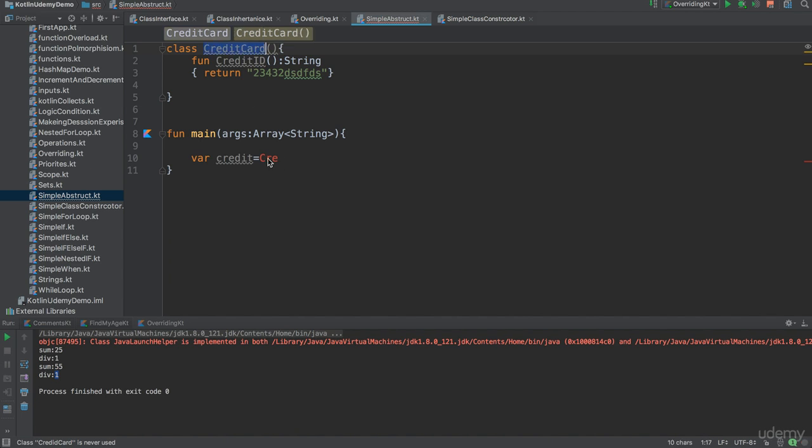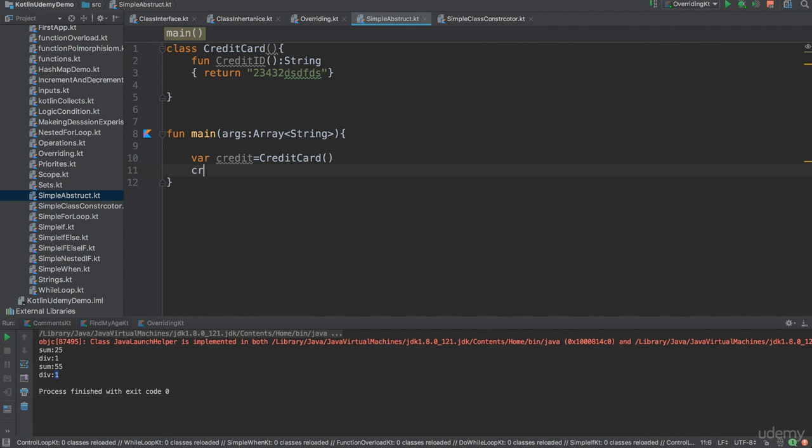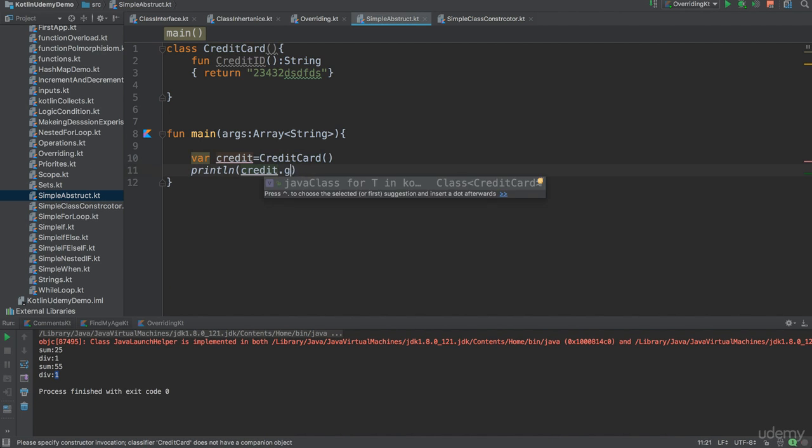I'm not good at spelling. So he could easily create an instance of credit card, and he could say println for a credit card dot, which is this one, credit dot getID, which is this one, getID.